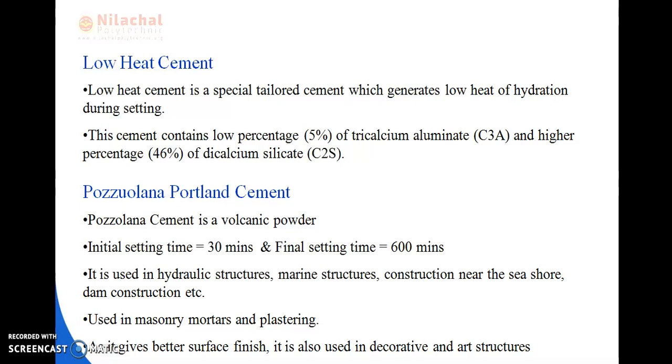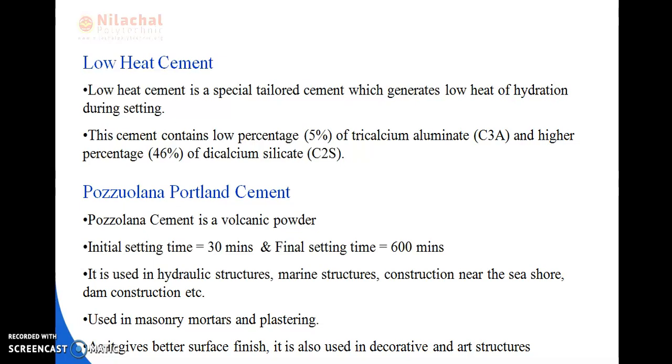Okay, next, this cement contains a low percentage, that is 5%, of tricalcium aluminate, that is C3A, and a higher percentage, 46%, of dicalcium silicate, that is C2S. Okay, as we know, low heat cement generally produces low heat.